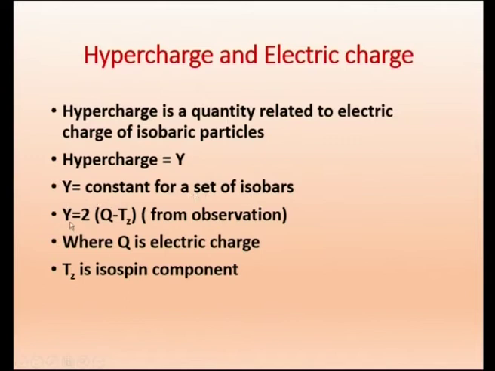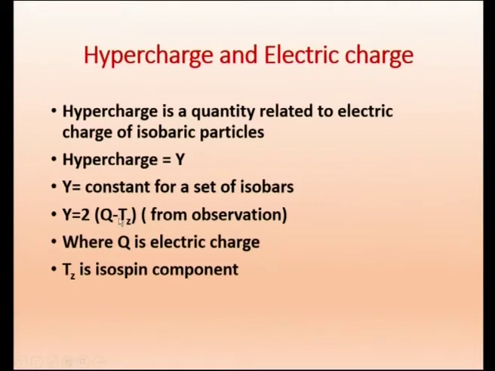Hypercharge is defined as Y equal to 2 times (Q minus Tz). What is this Q? Q is the electric charge of the particle, and Tz is the isospin component. Both neutron and proton are spin-half particles, so they have isospin half. One will take plus half, the other will take minus half. That plus half and minus half is called the component, which we refer to as Tz. So, Y equals 2 times (Q minus Tz).